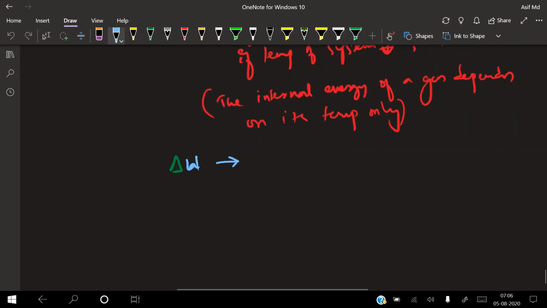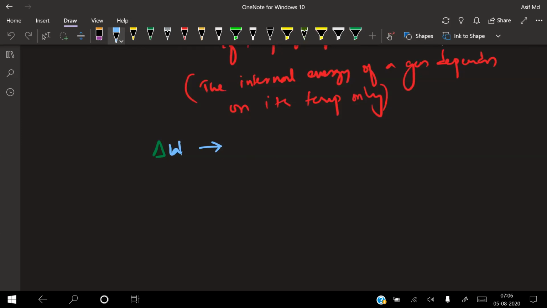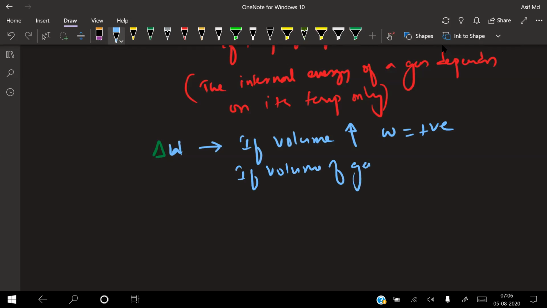Now, delta W will depend upon volume. That means if the volume of the gas increases, work done is positive. If the volume of the gas or system decreases, then work done will be negative. Got it? Yes, sir. So you got a rough idea of when the work done will be positive and when negative, depending on the given conditions. These are the basic things you need to remember.